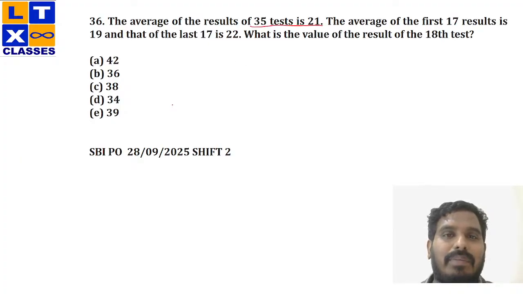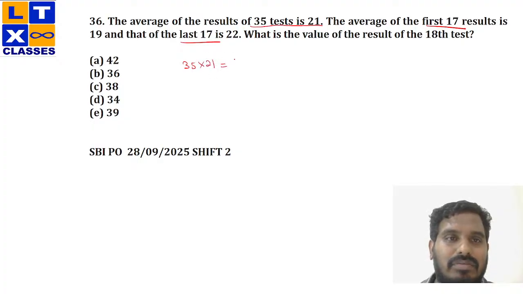Whenever you come across these type of questions, check the number first. Here, the first 17 and the last 17. So the number is the same, right? Usually what we do is 35 into 21 equals 17 into 19. In this way, we have to do. But since the numbers are equal, I can directly calculate this without doing any multiplication procedure.